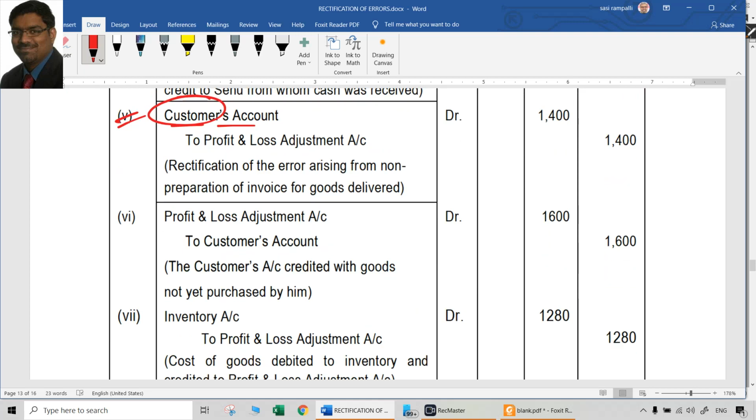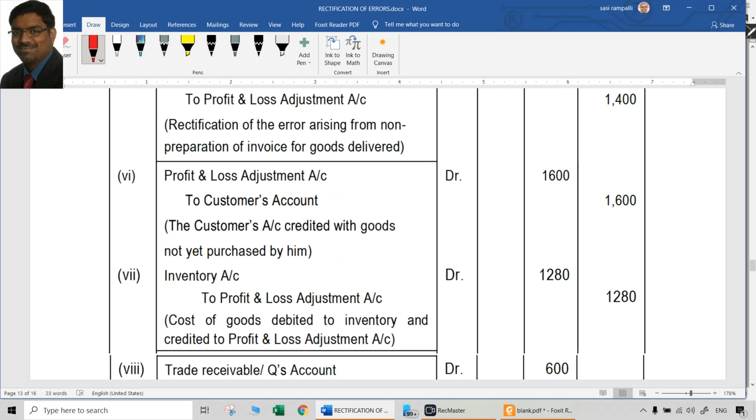P&L adjustment account actually. So P&L adjustment account, we don't need all this actually. One entry is enough. We don't need both of them. So just P&L adjustment account can be there.